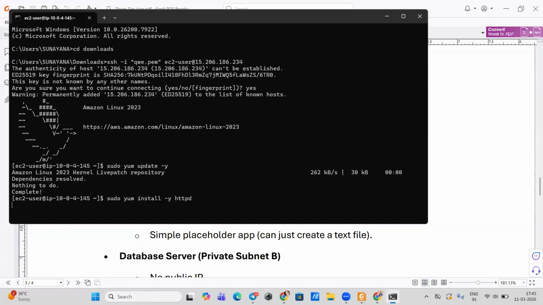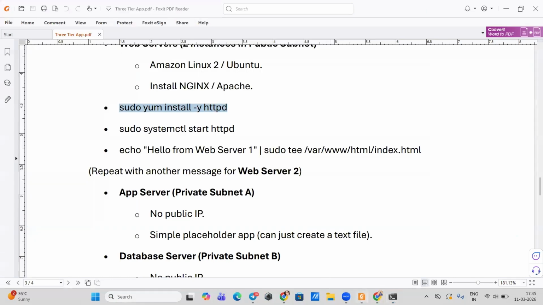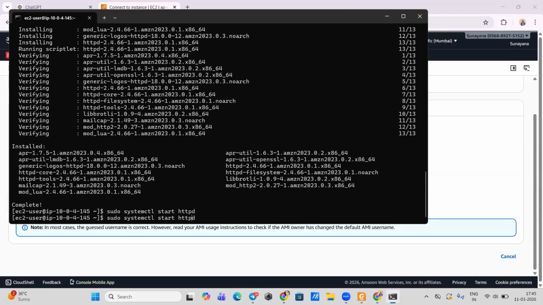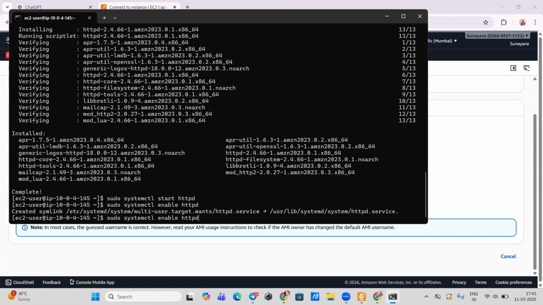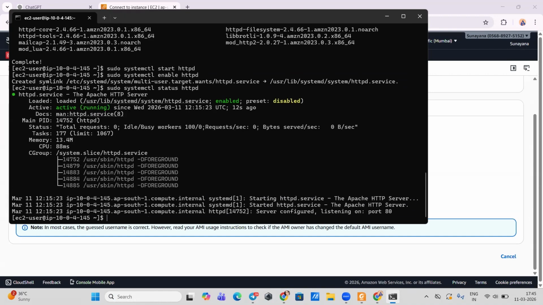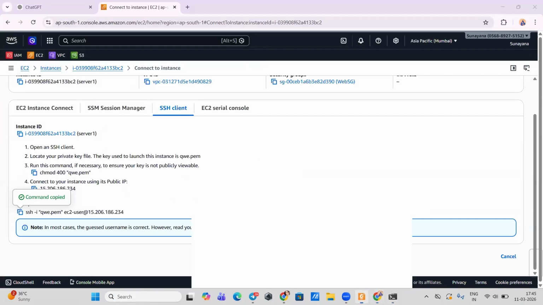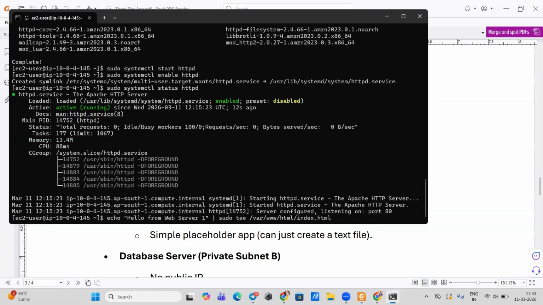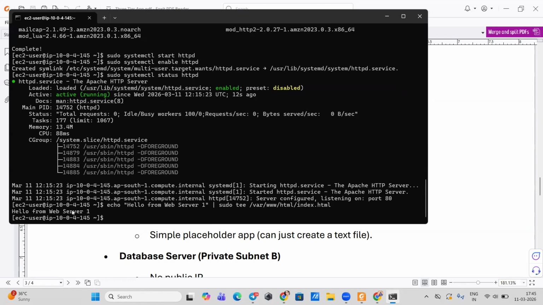Okay, once it's done, we're going to install the server. Once that's done, we are going to paste those systemctl commands. This is enable. Another one was status. Okay, so it's active running. Once you do that, select this and paste it. Okay, that's it. Hello from server 1 is being reflected.